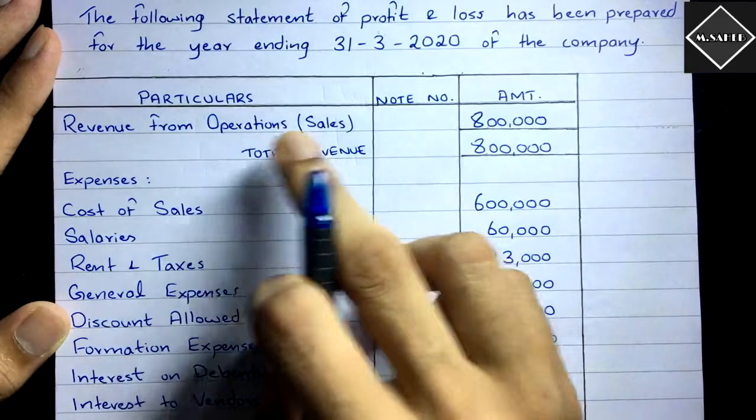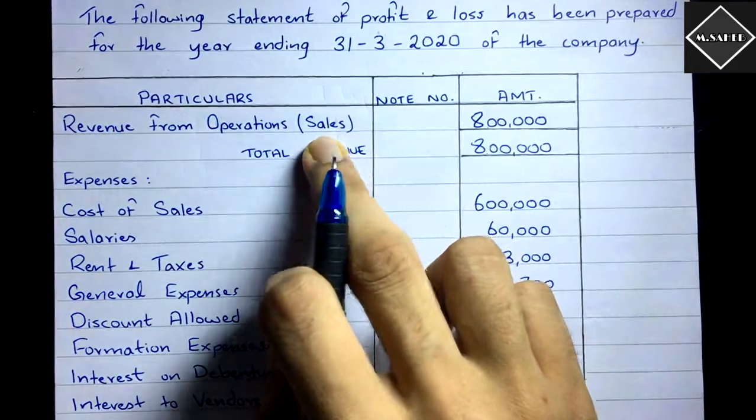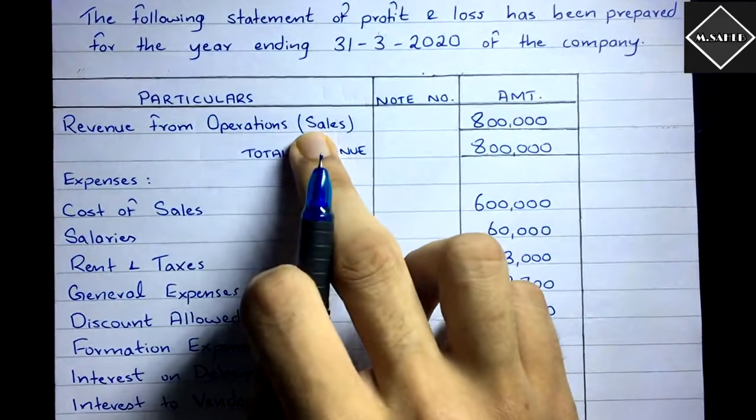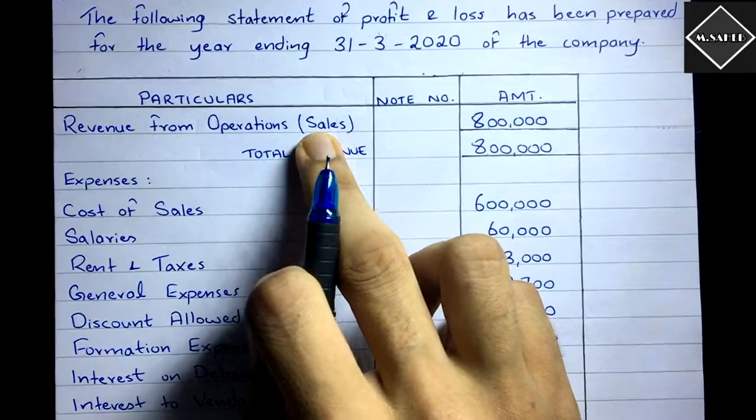Revenue from operations means sales. Simple, right? Revenue from operations means sales. Now here it is given in the bracket, but in the exams they will not give you.